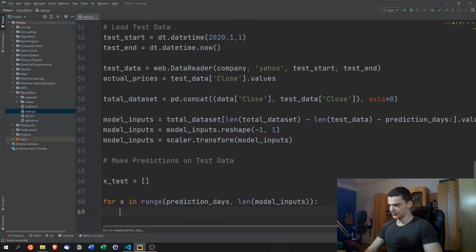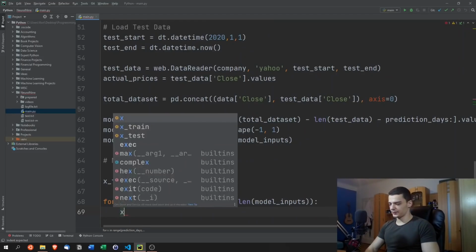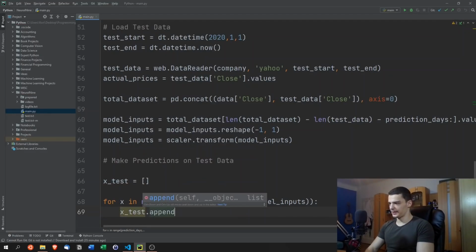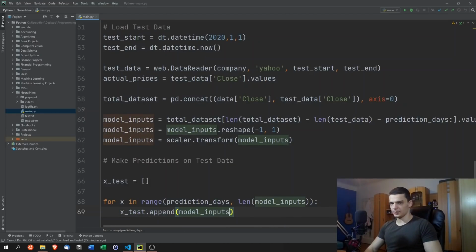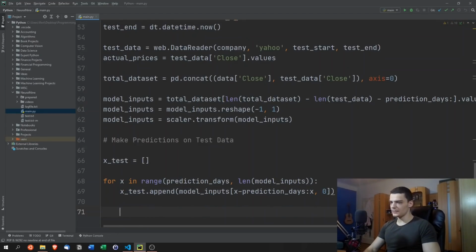So we're going to not do +1 yet. And then we're going to say x test dot append whatever we get here. So model inputs, x minus prediction days. That's again why we started with prediction days, to not get negative numbers, up until x and 0 here. So we have that.